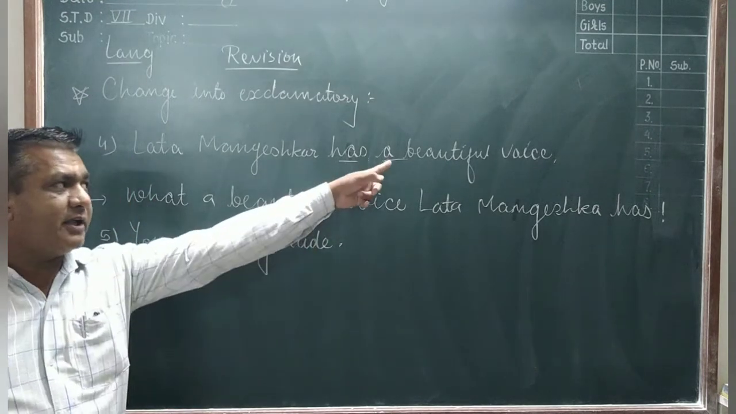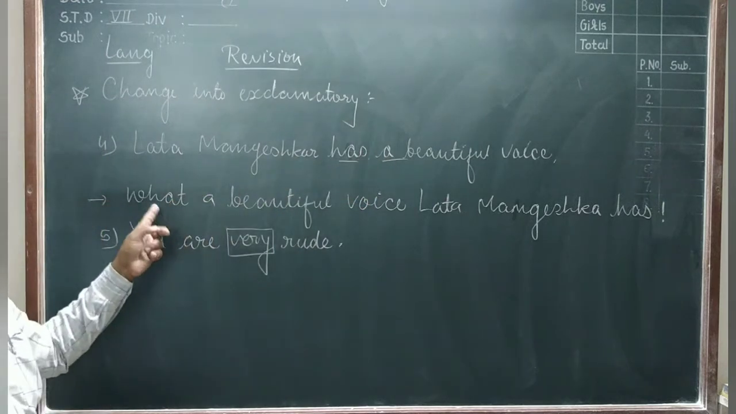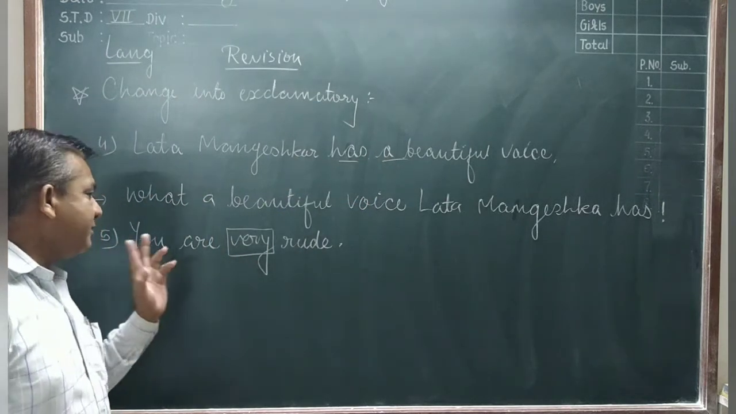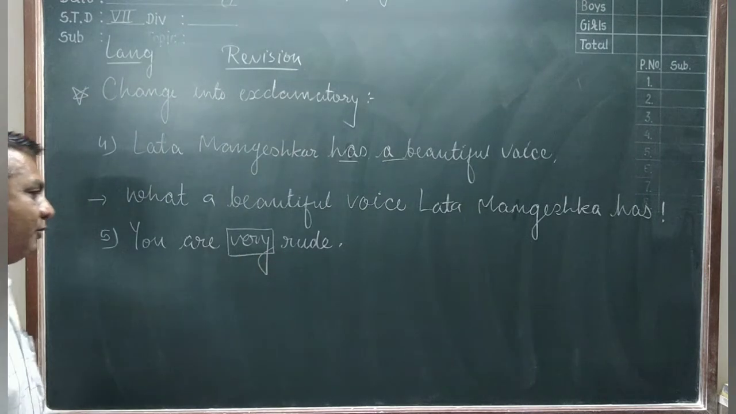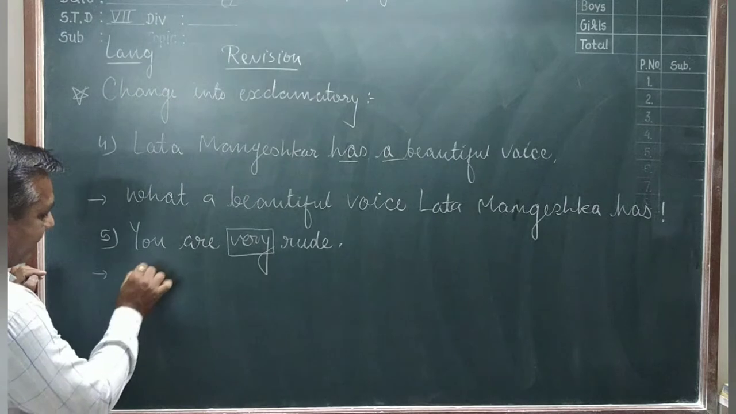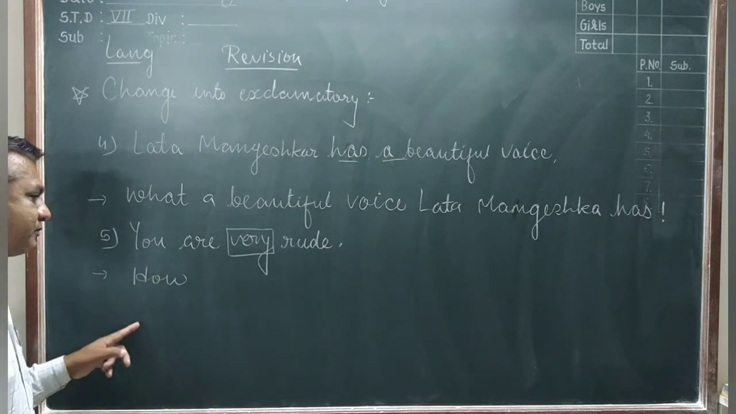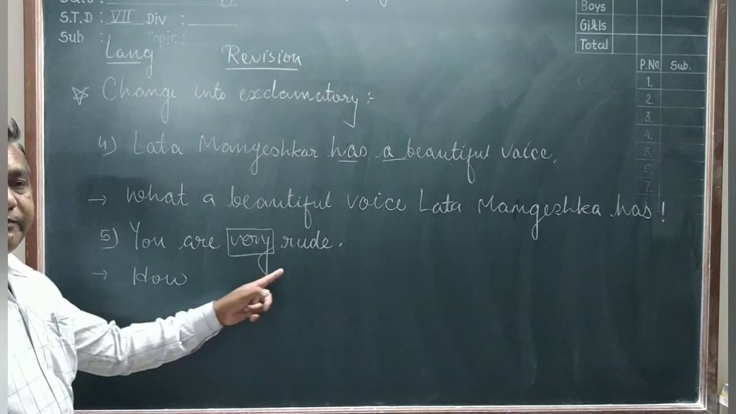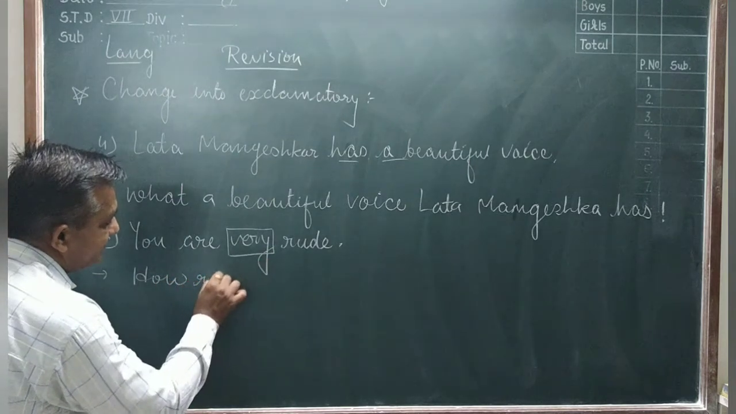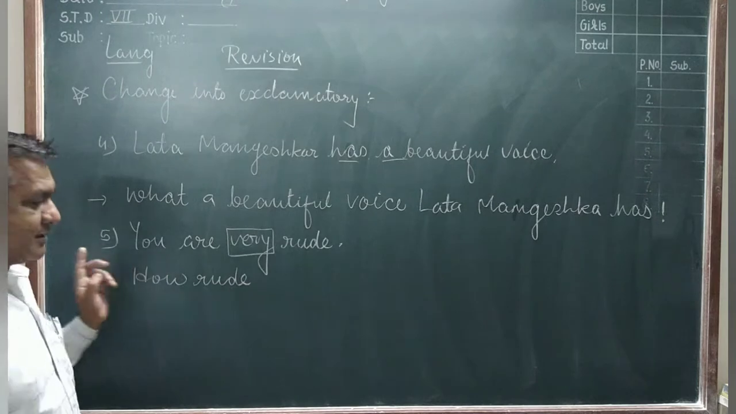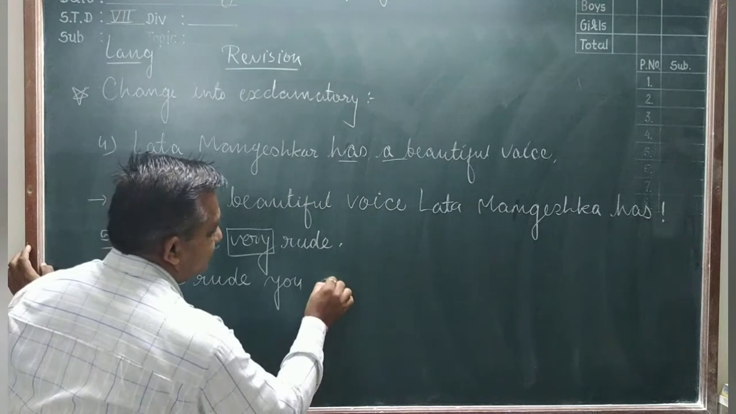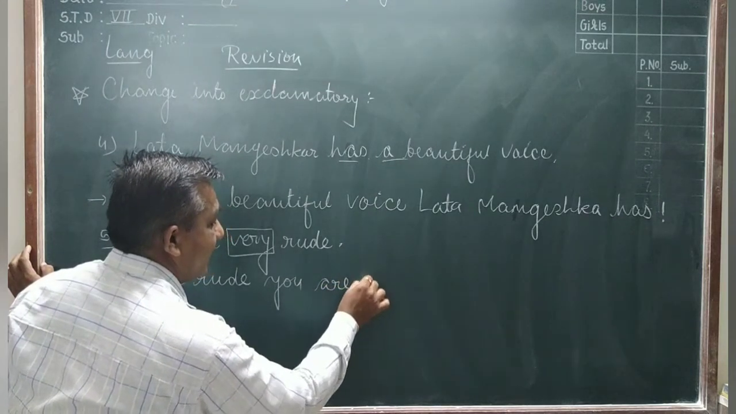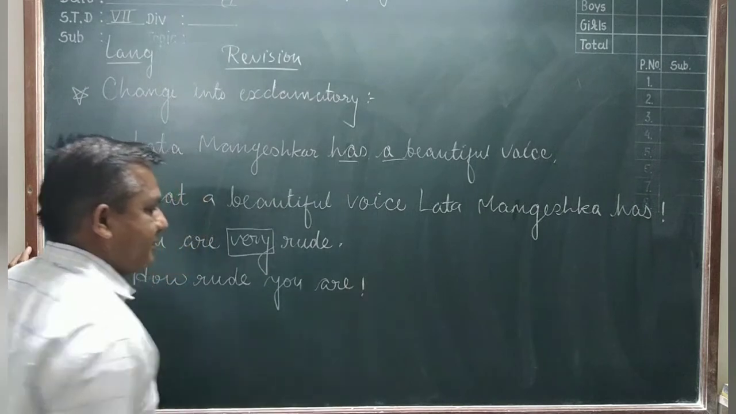जब आप सेंटेंस में आर्टिकल ए लिखते थे तो स्टार्ट करते थे गॉड से, बट हम देखेंगे वेरी सेंटेंस स्टार्ट विद हाउ. Sentence starts with how. So first we write that "how". After that we keep here the adjective "rude". How rude. After that the subject, so "you". After that the verb "are". And keep at last the exclamation mark.